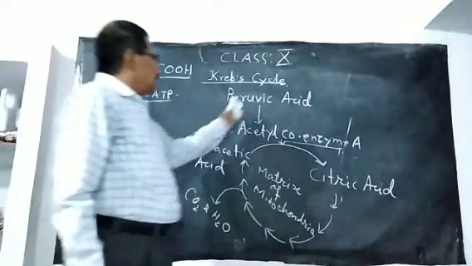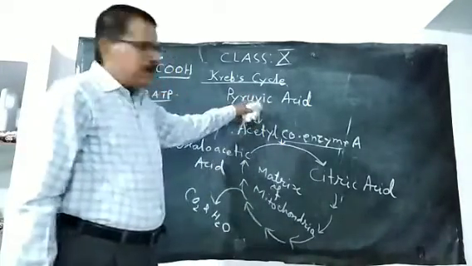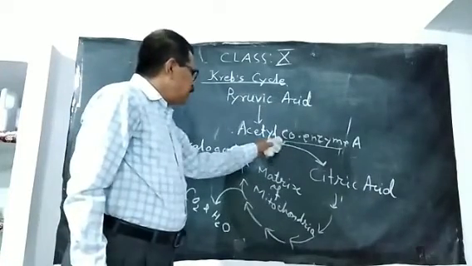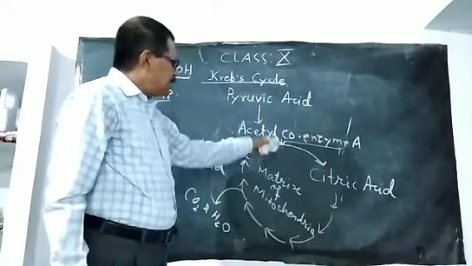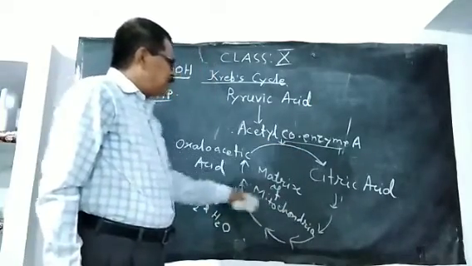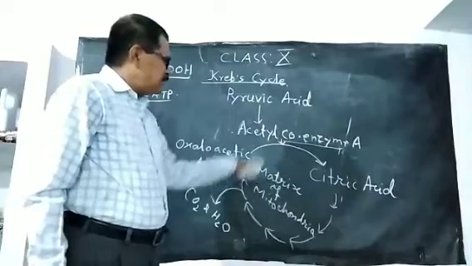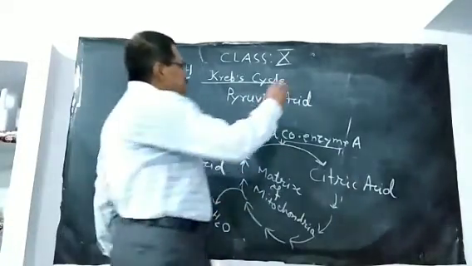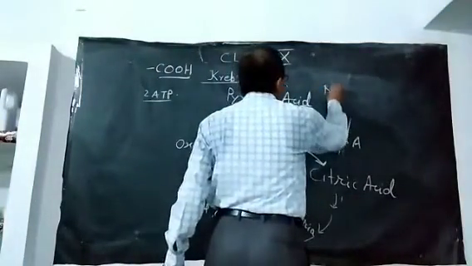And the conversion of pyruvic acid into acetyl coenzyme A, and the breaking down of the acetyl coenzyme A in this cyclic reaction, yields energy rich compounds such as NADH2,